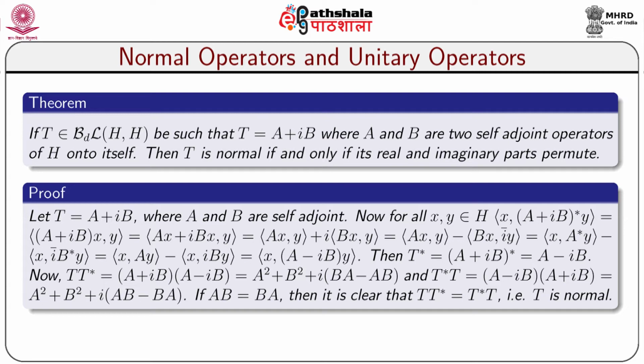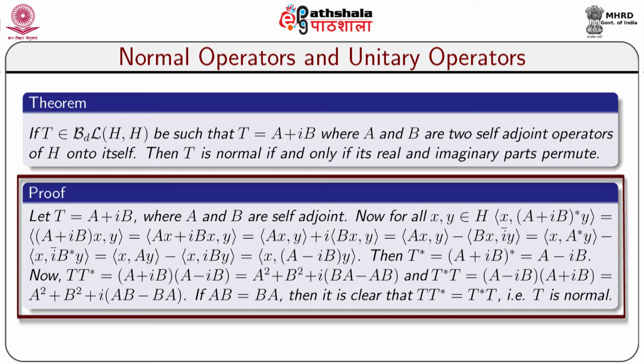Let T equal A plus iB, where A and B are self-adjoint.